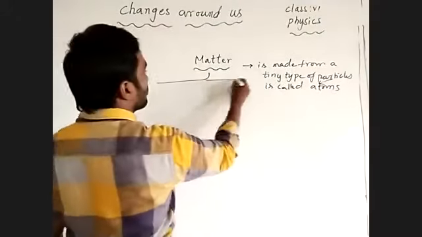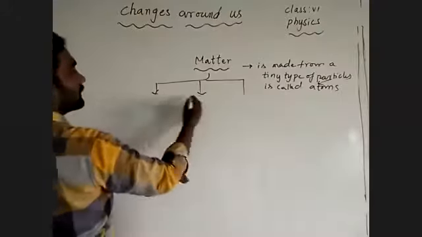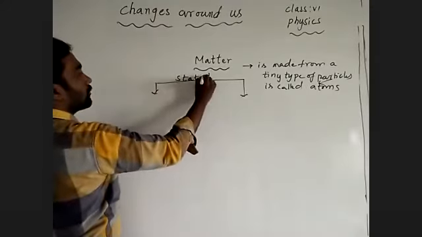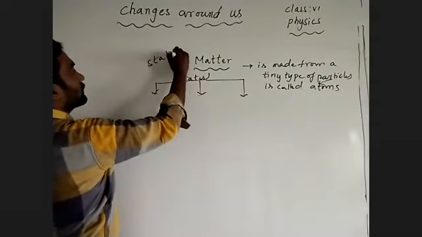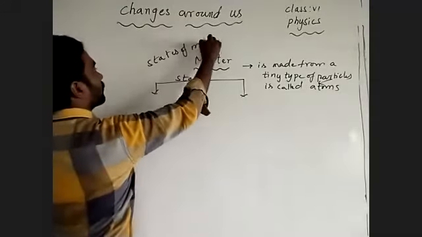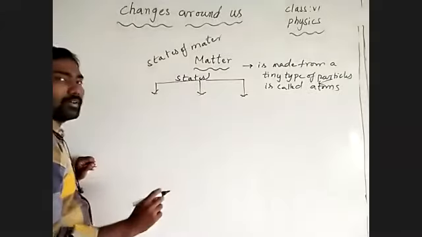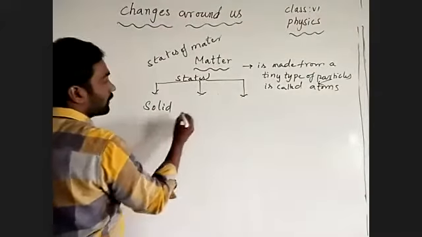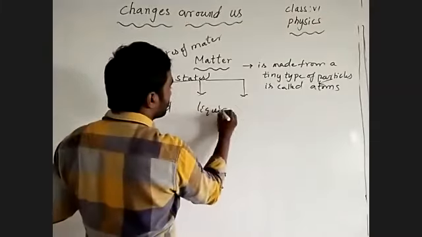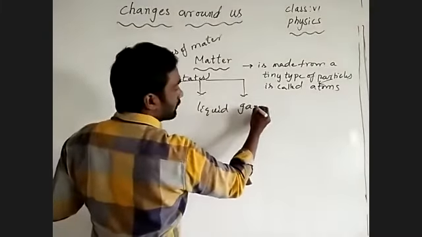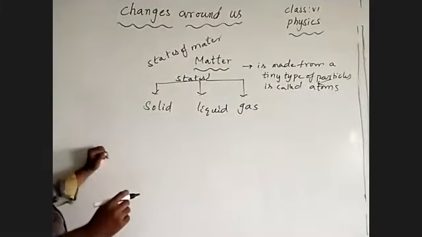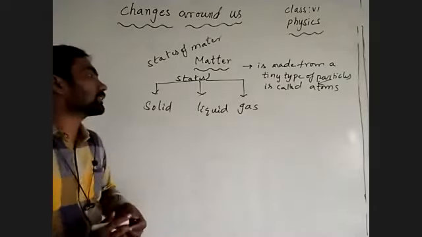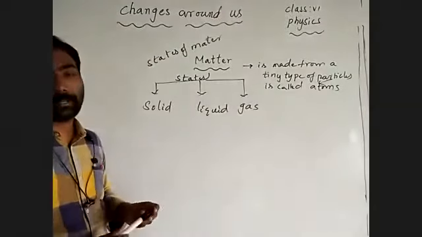Matter, a substance, is classified into three states. What are those states of matter? One is the solid state, the liquid state, and the gaseous or gas state.